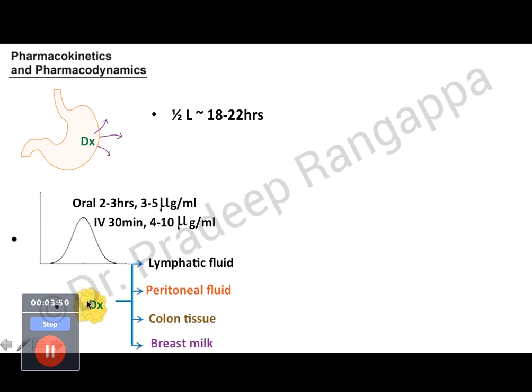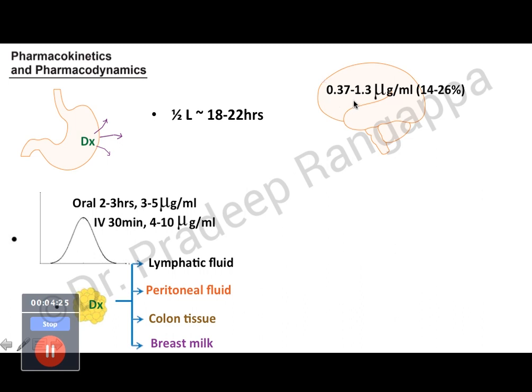Another distinct advantage of doxycycline is it is very much absorbed in fat. Because of its ability to absorb in fat, it is found in varying fluids at good levels. It has good levels in lymphatic fluid, peritoneal fluid, colon tissue and breast milk, which means it has good penetration into multiple fluids present in the body. And what about CSF, which is extremely important? It has a reasonably good CSF penetration.